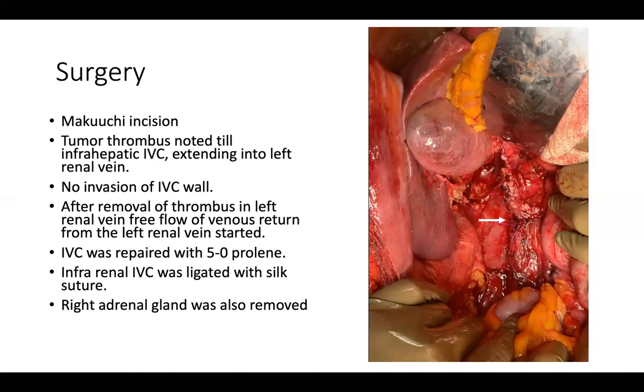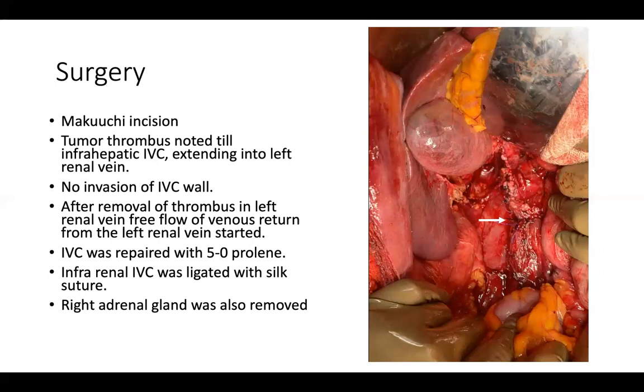Now coming to whether to remove the bland thrombus or not. Since we had applied a cross clamp on the infrarenal IVC, there was no significant fall in intraoperative BP. And as we already knew there is extensive collateralization, as the anterior abdominal wall veins were already dilated, extending up to the bilateral popliteal veins, we made a decision that we could safely ligate this IVC because the patient was not having any hemodynamic compromise.